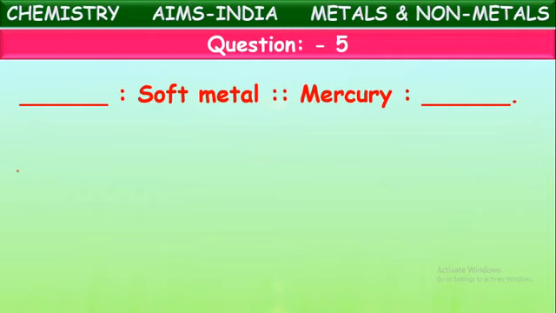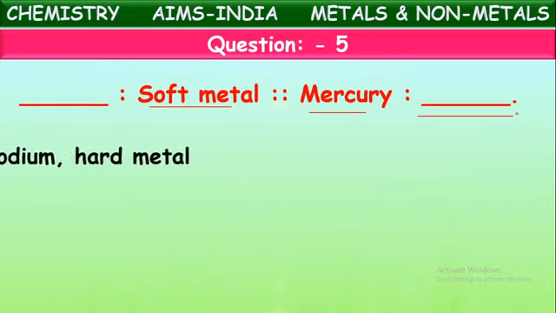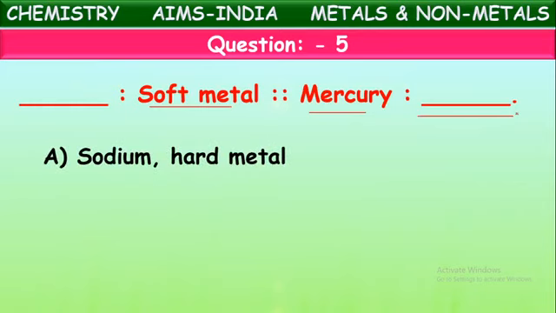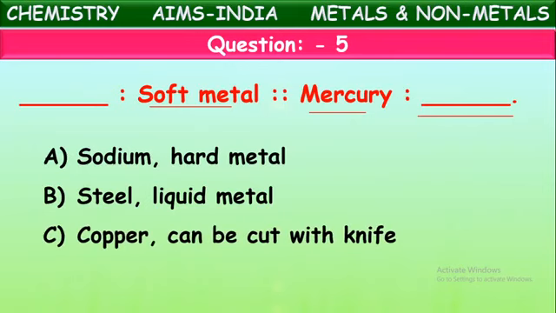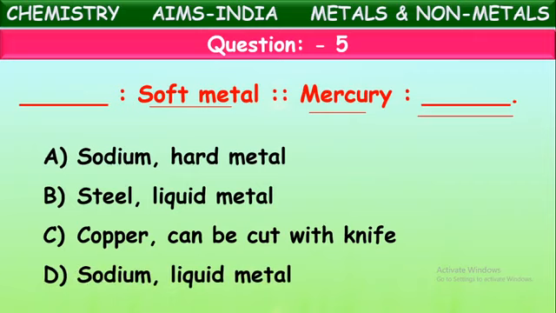One of the questions is given like this. One is given as a soft metal, and mercury is what kind of metal? See the options. Sodium, soft metal; mercury, hard metal. Is it correct? Observe the correct matching, children. Steel, soft metal; liquid mercury, liquid metal; soft metal, copper; mercury cannot be cut with a knife. Soft metal is sodium and mercury is a liquid metal. Which is the correct matching that fits these blanks?